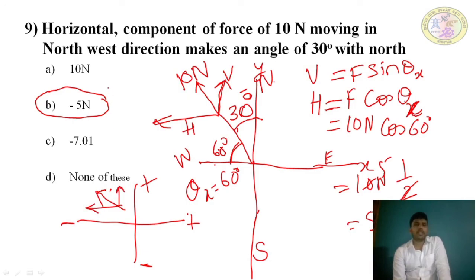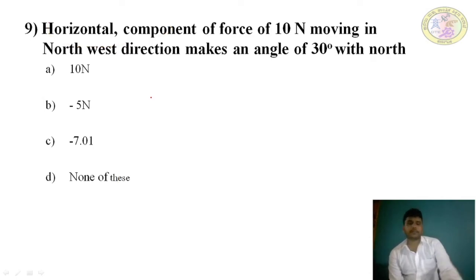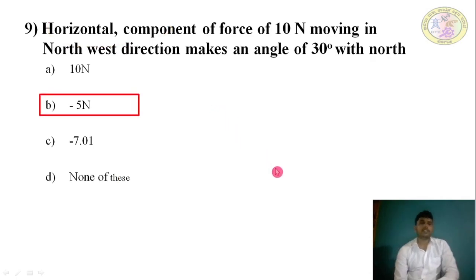In the question they have asked only for the horizontal component of the force. The horizontal component is negative, minus. That's why minus 5 Newton is the right answer. I'll arrange all the calculation part. Minus 5 Newton is the answer.